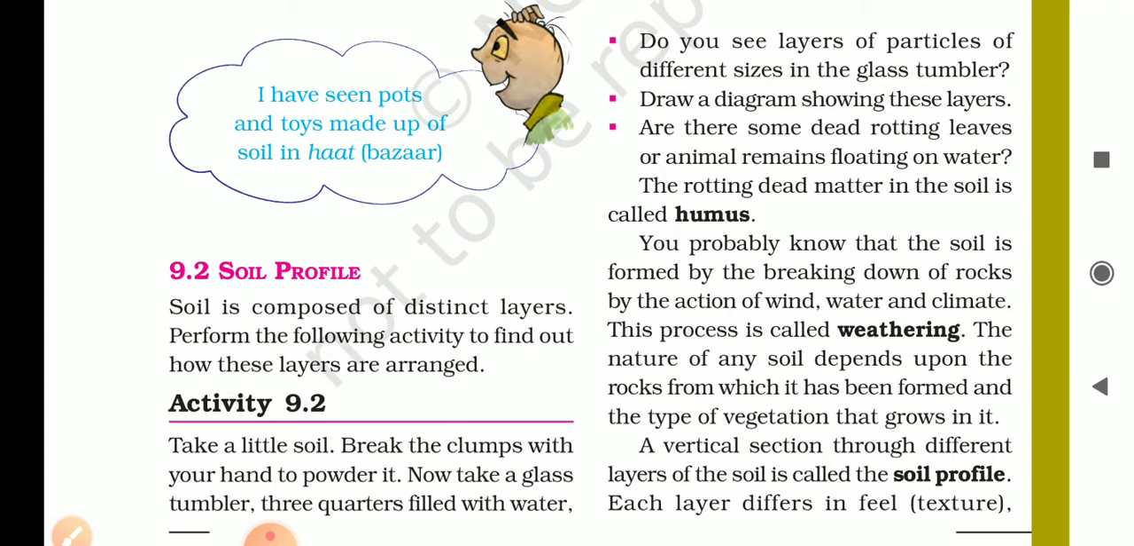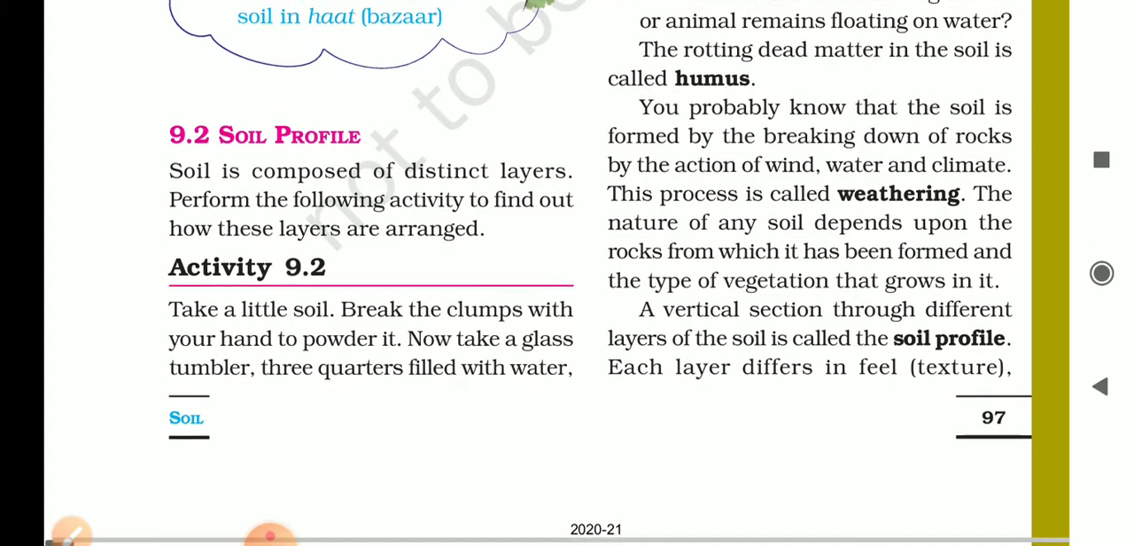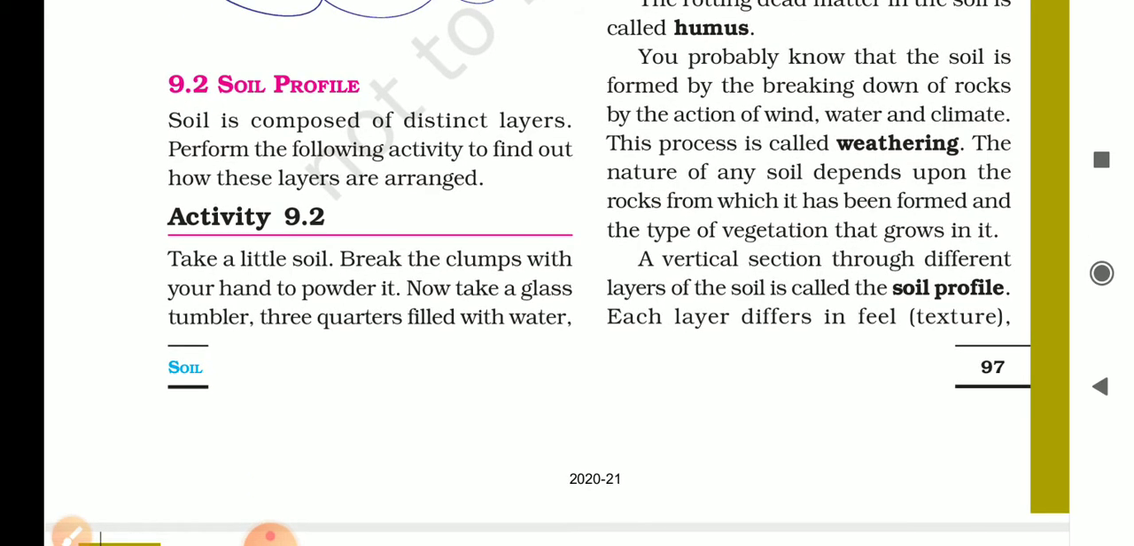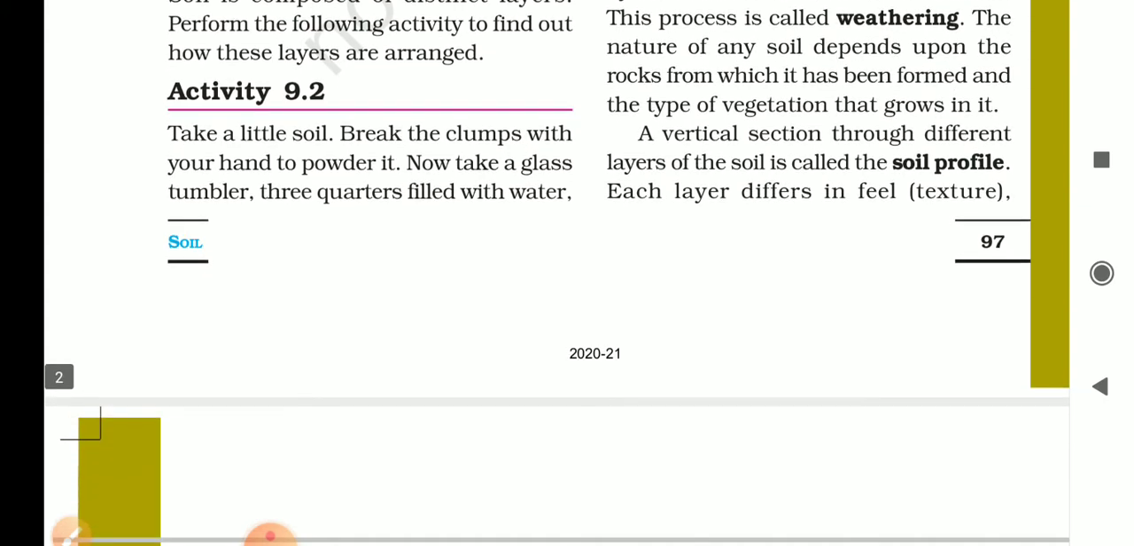You probably know that the soil is formed by the breaking down of rocks by action of wind, water and climate. This process is called weathering. The nature of any soil depends upon the rocks from which it has been formed and the type of vegetation that grows in it. A vertical section through different layers of the soil is called soil profile.